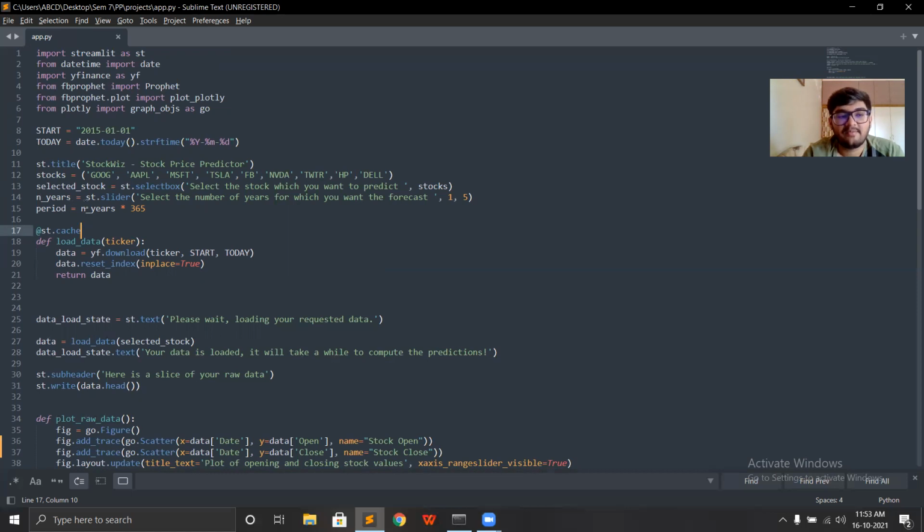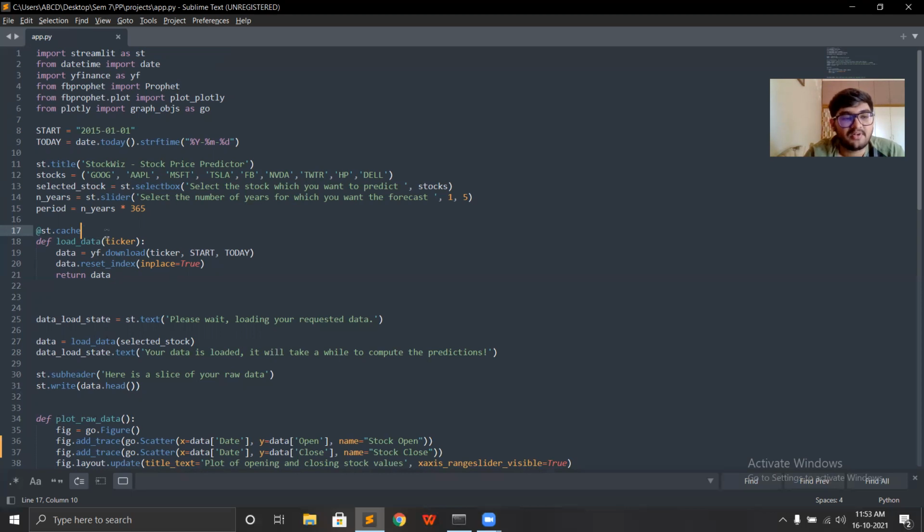After that I'm multiplying that number of years by 365 to get the days, to create a data frame in the future. Then I'm using this Streamlit decorator called st.cache, which will store the last recorded data, so it will be quick to reload the app once I close it and open it again. I don't need to perform the calculations and fetch the data again.